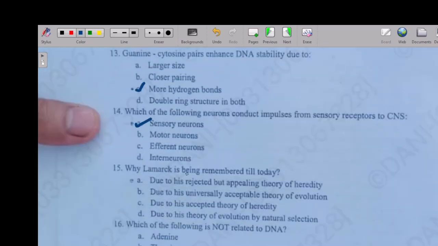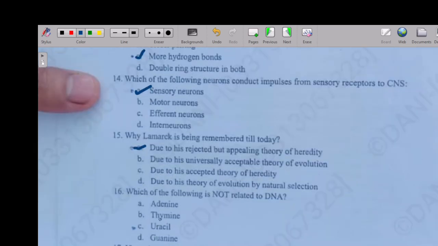So why is Lamarck remembered till today? Lamarck को आज तक क्यों याद किया जाता है? Option A, due to his rejected but appealing theory of heredity, due to his universally acceptable theory of evolution, due to his accepted theory of heredity, due to theory of evolution by natural selection. So the right answer is option A, due to rejected.